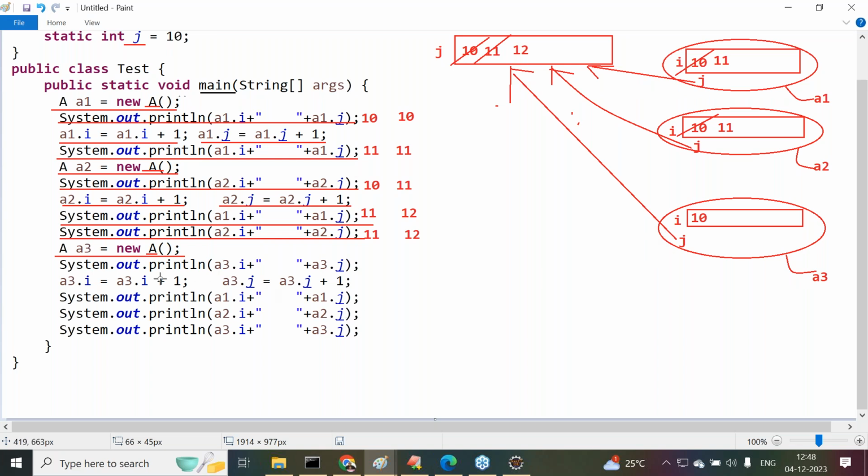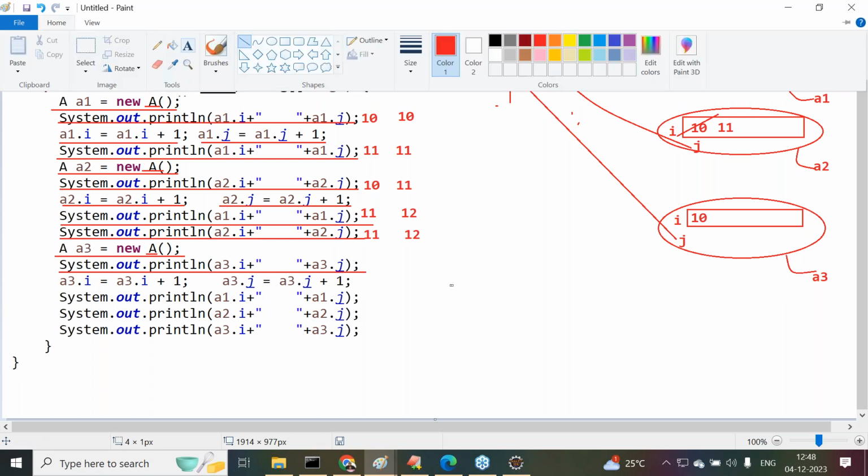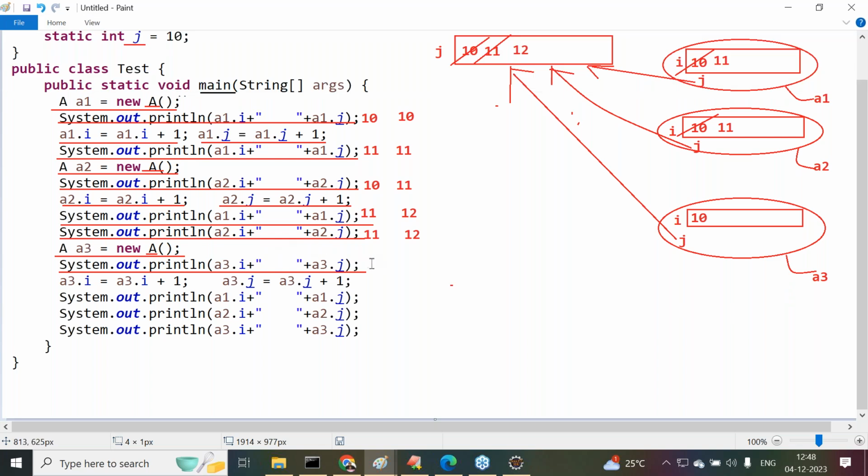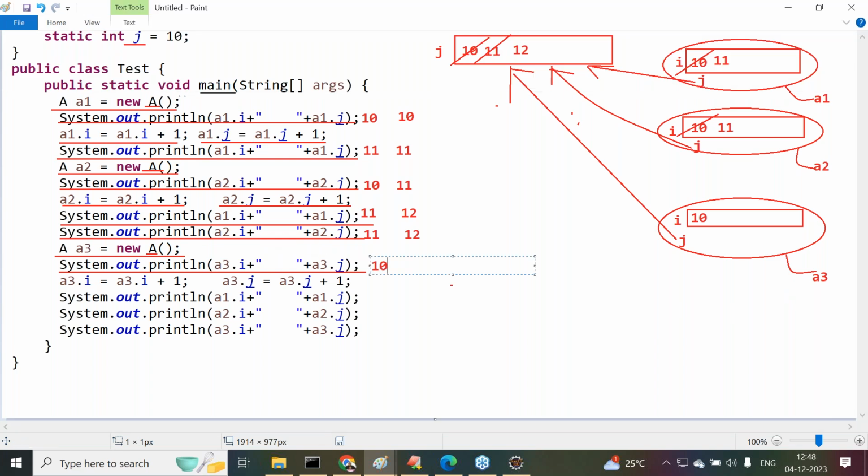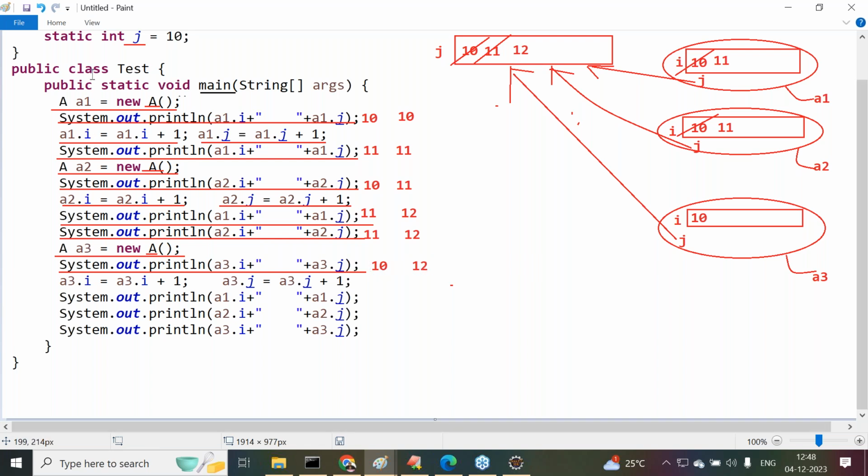Now observe carefully inside this System.out.println of A3.I space A3.j. What is the A3.I value up to now? We can understand it is 10. What is the A3.j value now? 12 is the value we are getting. Okay, up to now it's okay.